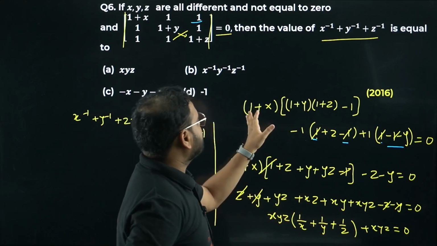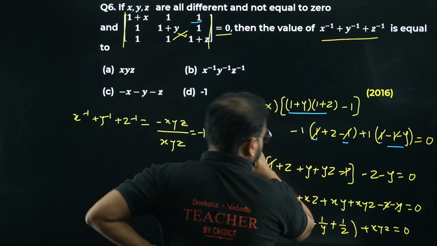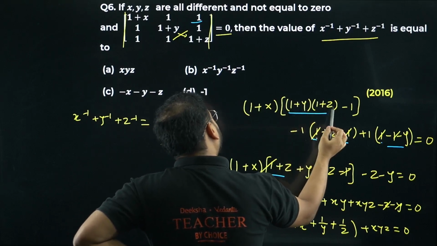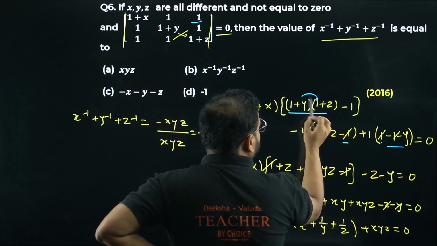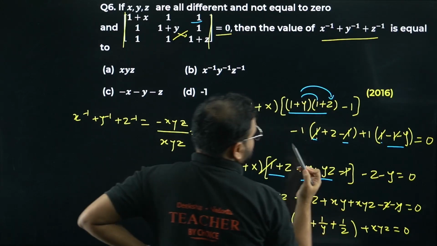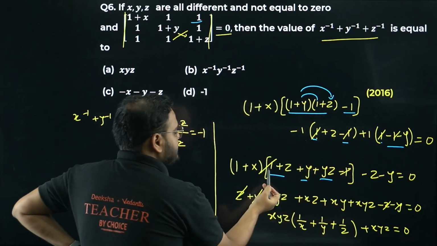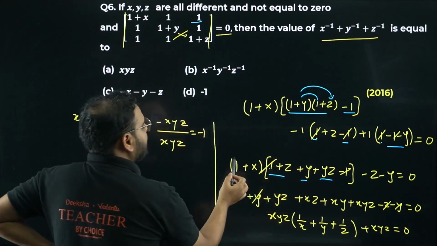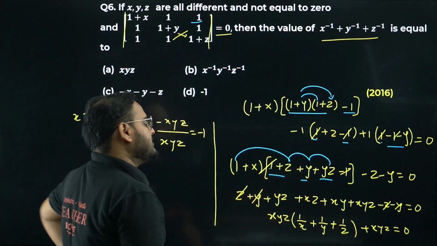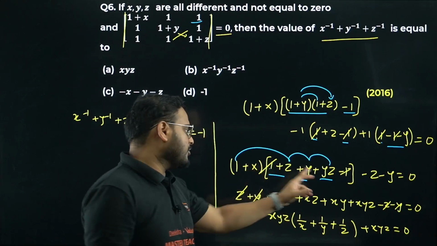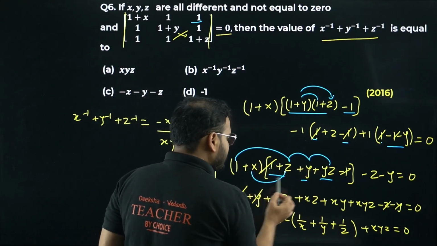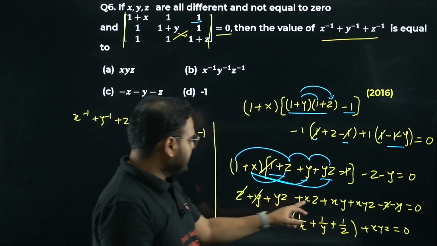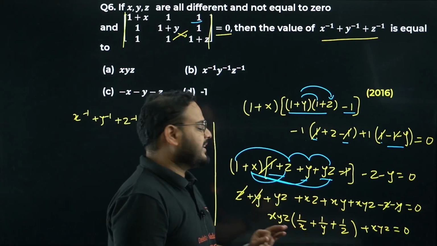Okay. What about this? Multiply 1 with, first expand this. You get 1 into 1 plus z, so 1 plus z. Y into 1 plus z will become y plus yz. I've written over here, y plus yz. And of course, minus 1 is already there. Take this 1 and minus 1 out. You get here 1 plus x times of z, y, yz. Multiply 1 with all the 3 terms, you get z plus yz, and then multiply x with all the 3 terms. What do you get? xz, xy, and xyz.